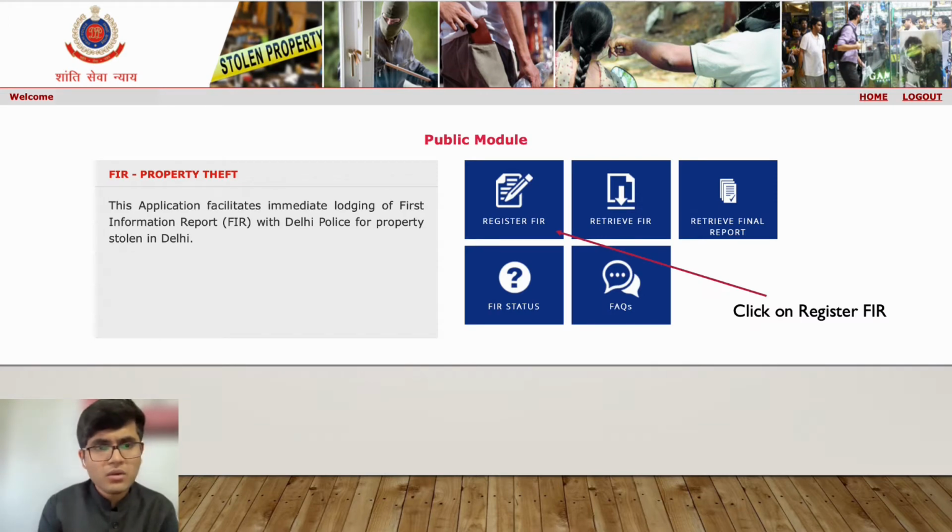Then you will get this public module. In the public module, there are five different types of features available. You can file the FIR, you can retrieve the FIR. If the complaint has been resolved, then you can retrieve the final report, you can check the status, or if you have any FAQs, you can check the same. Since we are filing it for the first time, we'll go to register FIR. So let's click on it, register FIR.